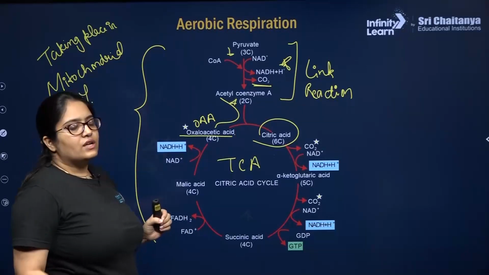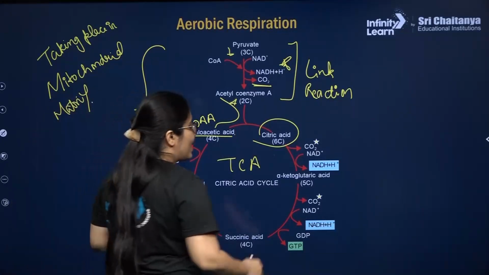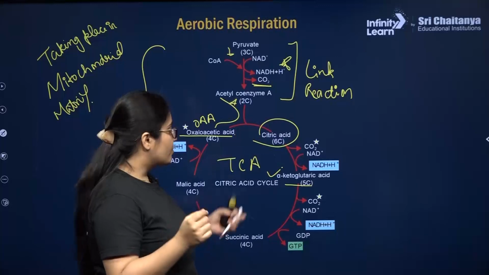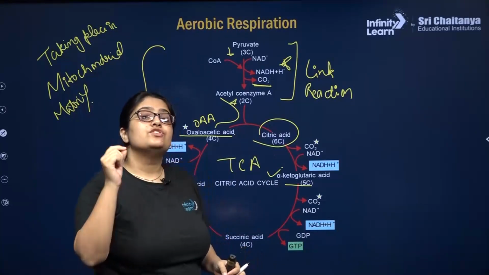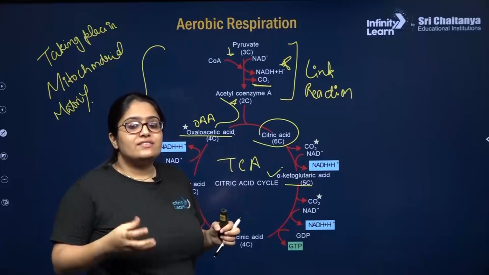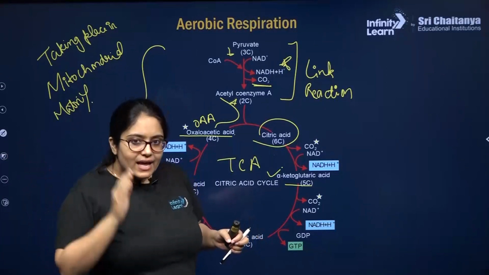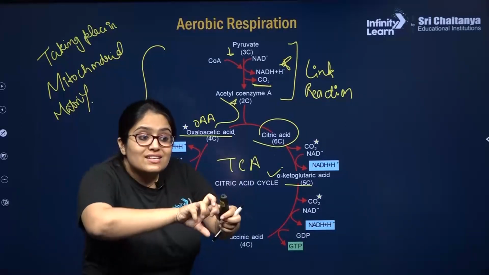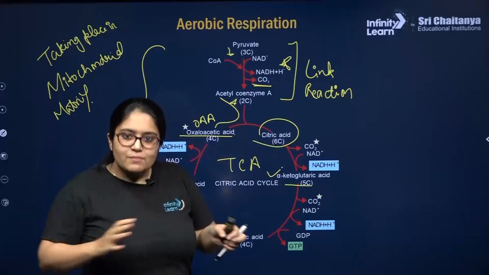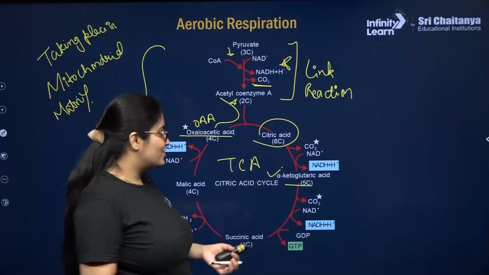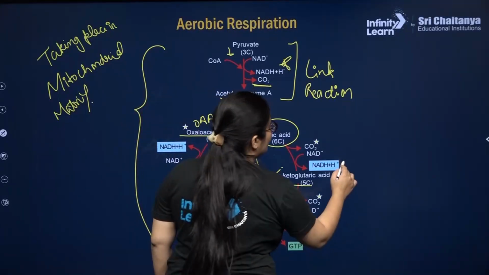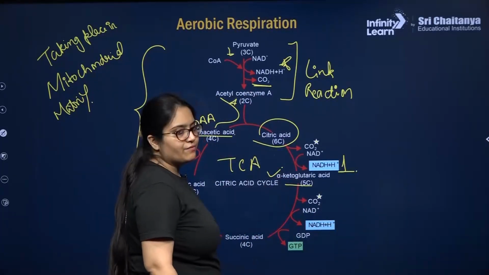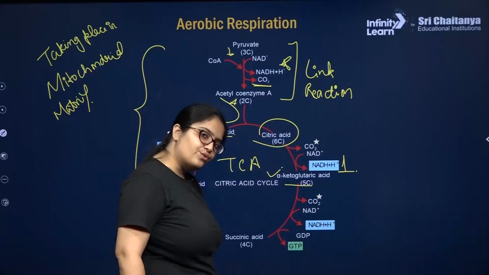So this citric acid, which is made up of 6 carbon, will convert into alpha ketoglutaric acid, which is a 5 carbon compound. So that means 1 carbon from citric acid will be released in form of CO2. So remember, try to understand, wherever the carbon is coming out in form of CO2 in any step, in any reaction, that means the respiratory substrate is breaking and the carbon is releasing, right? Energy is released, right? So here, my dear students, what will happen? 1 molecule of NADH plus H plus will be produced when citric acid breaks into alpha ketoglutaric acid, along with release of 1 CO2 molecule.